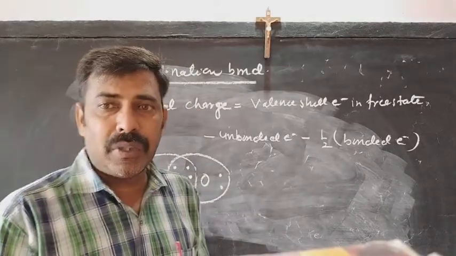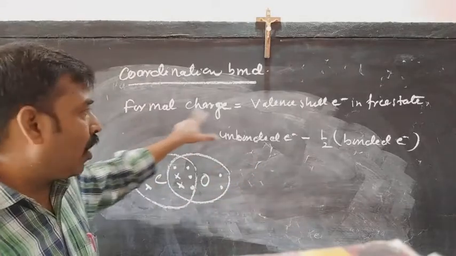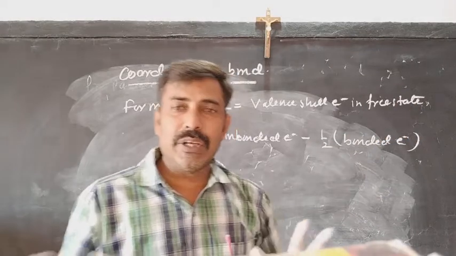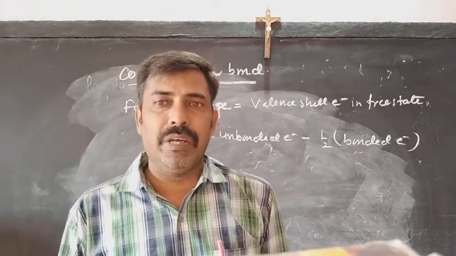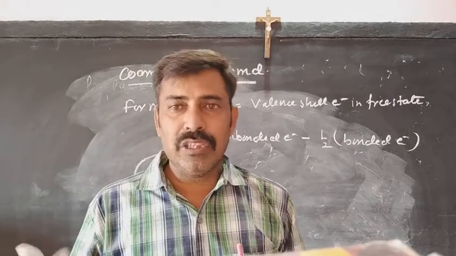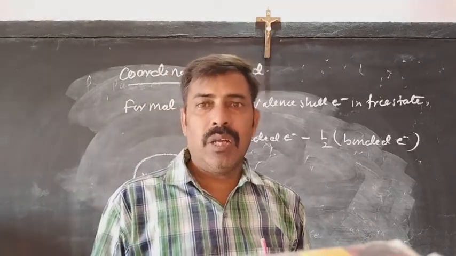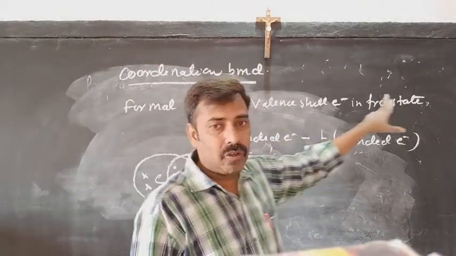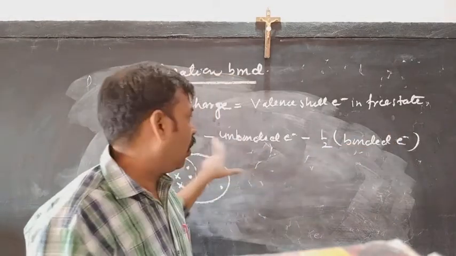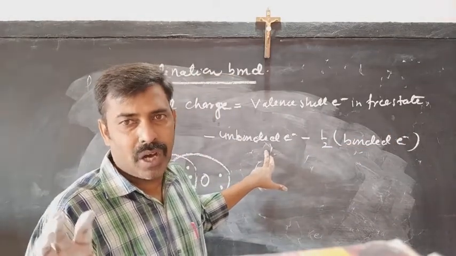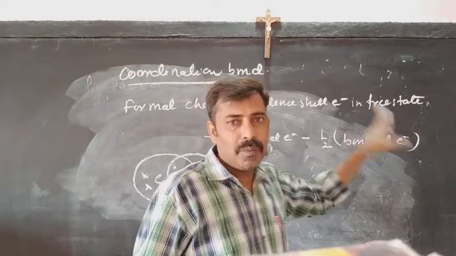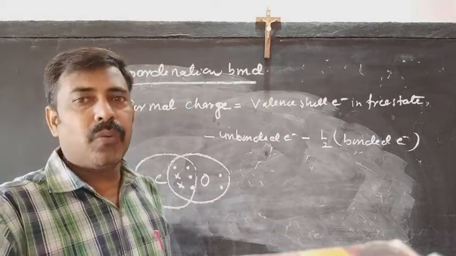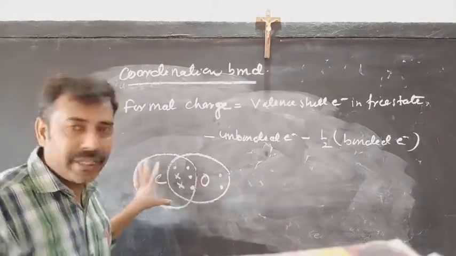When you calculate the formal charge, it is equal to the valence shell electrons in the free state, when the atom has not reacted with any element. When a species exists in the form of an atom, whatever electrons are in its valence shell are called the valence shell electrons in the free state, minus the unbonded electrons which remain after making a bond, minus half of the bonded electrons. I am taking an example to explain what the formal charge is. I am taking carbon monoxide.